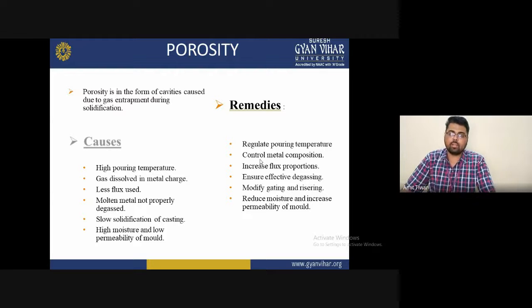You must check it continuously, because if the pouring temperature is too high, it will cause this problem. To provide an appropriate temperature, you must regularly check the temperature while the metal is melting in the furnace, again and again, to check the quality of the liquid material.